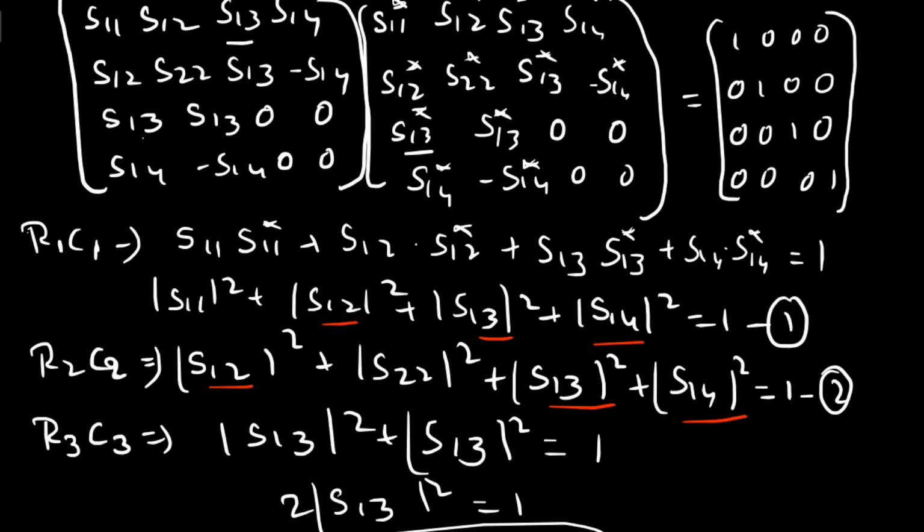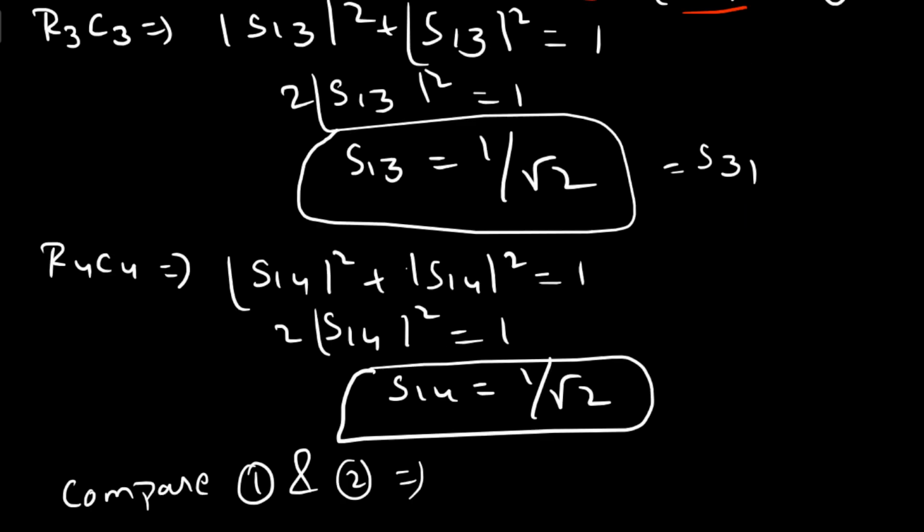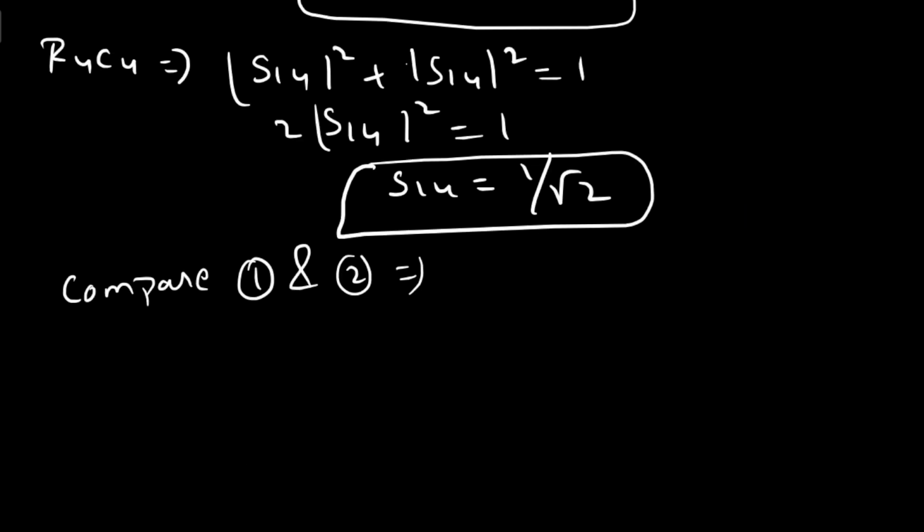The difference is that in equation 1 we have S11 square, and in equation 2 we have S22 square. So we conclude that modulus of S11 square equals modulus of S22 square, so we can write S11 equals S22.